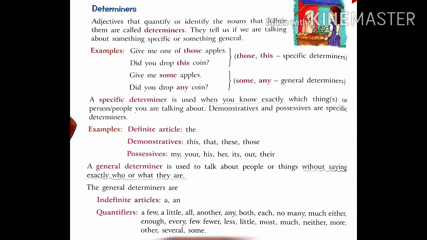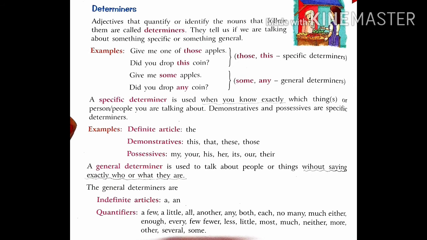So specific determiners are mostly of two types. Demonstrative and possessive are specific determiners. For example, definite article the, demonstrative this, that, these, those, possessive my, your, his, her, its, our, their.